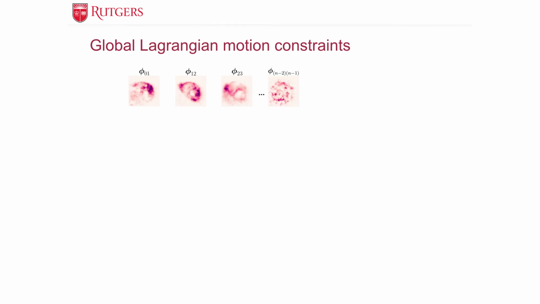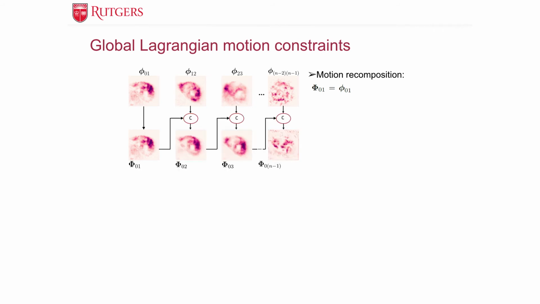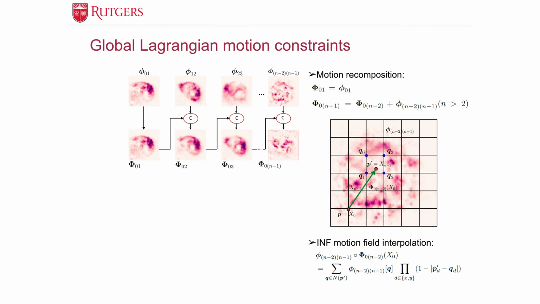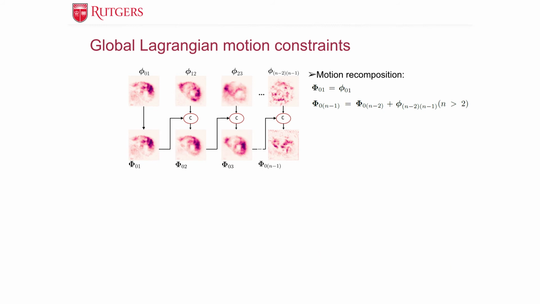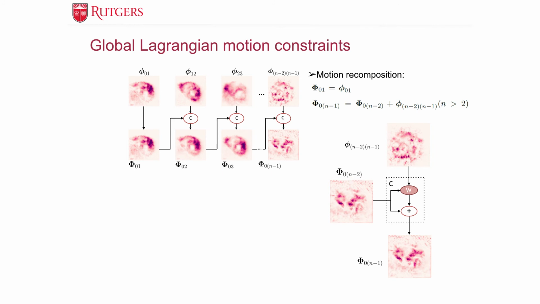Once we get all the inf motion fields, we can recompose them back into the Lagrange motion fields. As we showed previously, capital phi01 is the same as phi01. For n larger than 2, the current capital phi is the sum of the earlier capital phi and the inf motion phi. However, the location x-2 could be a subpixel location, and because inf motion field values are only defined at integer locations, we linearly interpolate the values between the four neighboring pixels. We designed this differentiable composition layer to finish motion recomposition.